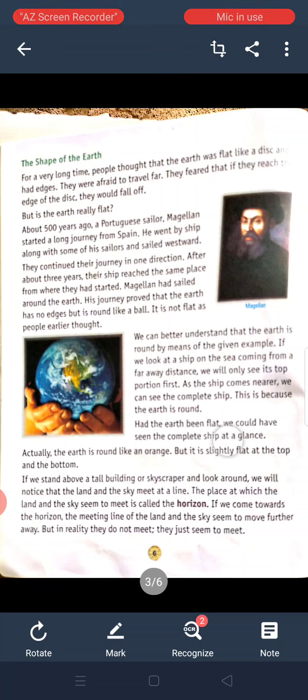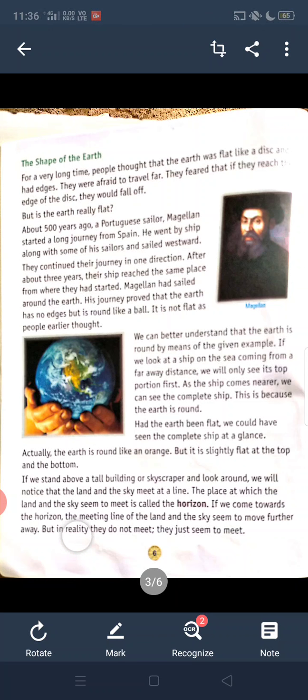Had the earth been flat, we would have seen the complete ship at a glance. Actually, the earth is round like an orange, but it is slightly flat at the top and the bottom. If we stand above a tall building or skyscraper and look around, we will notice that the land and the sky meet at a line. The place at which the land and the sky seem to meet is called the horizon.